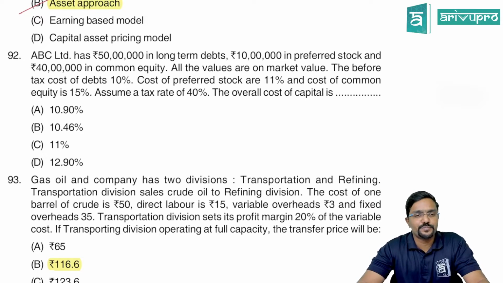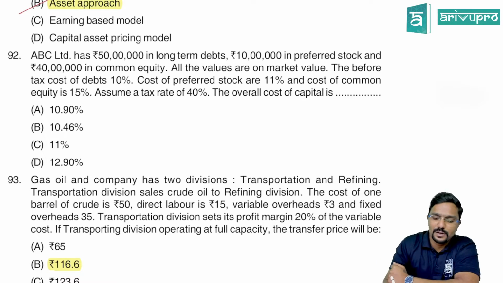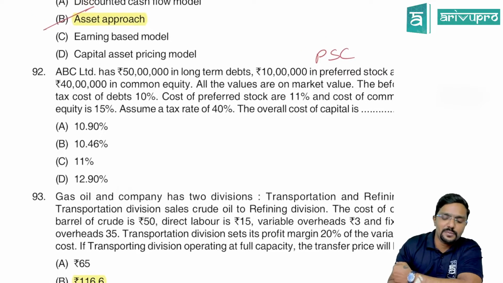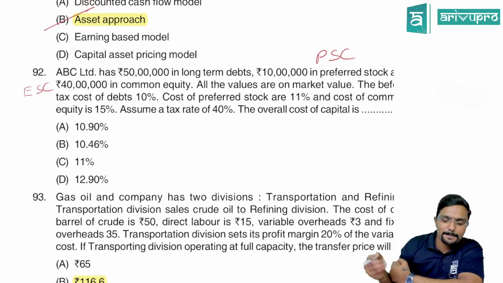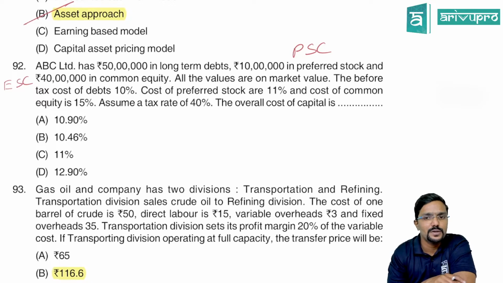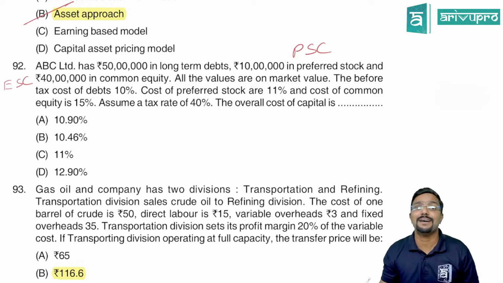Okay, next question. 92nd. ABC Limited has 50 lakh in long-term debts, 10 lakh in preferred stock, means preference share capital, we will call it, and 40 lakh in common equity, means equity share capital. Okay. All the values are on market value. So whatever values they have given are on market value. The before tax cost of debt is 10%, cost of preferred stock is 11%, and cost of common equity is 15%. Assume the tax rate as 40%. The overall cost of capital, means you are supposed to calculate overall cost of capital, which we also call weighted average cost of capital.